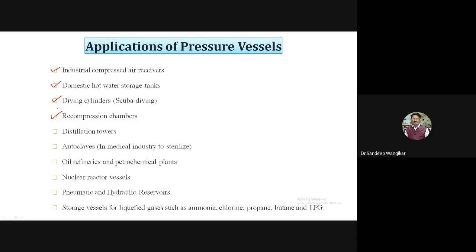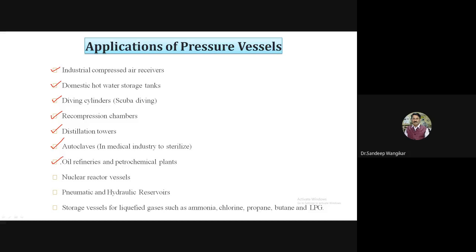So, compression chambers, then distillation towers are there. Then the autoclave in the medical industry to sterilize. An autoclave is somewhat like a chamber used in the medical or pharmaceutical industry, or in any case where reactions are required to be carried out at elevated temperature, or in a controlled atmosphere, or at high pressure, whatever may be the case. So autoclaves are examples of this. Then oil refineries and petrochemical plants, which require pressure vessels.